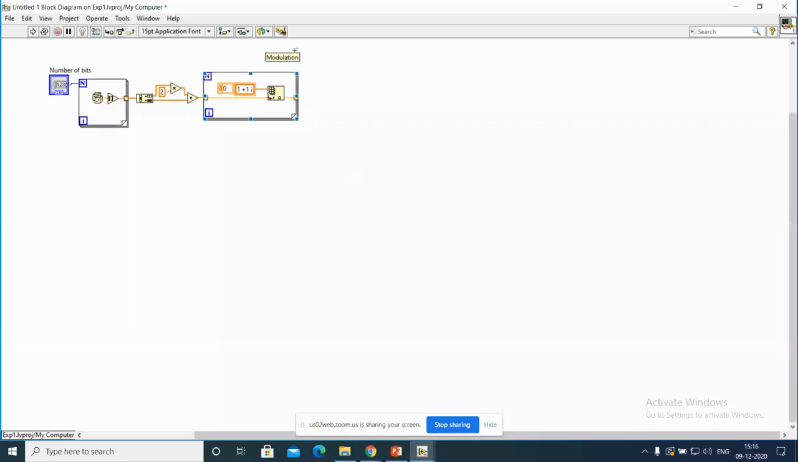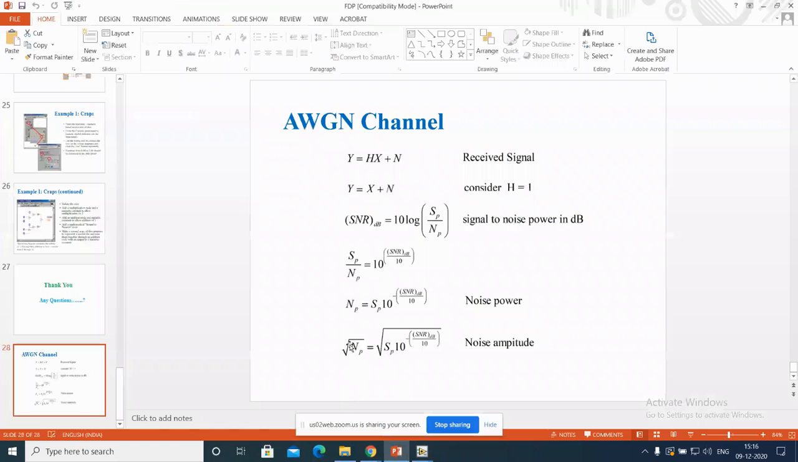This is about the modulation portion is completed. From here onwards, you are going to be given these symbols, and you are passing them through the AWGN channel. What is the AWGN channel I mentioned earlier? So if you are going with this equation, I should get this